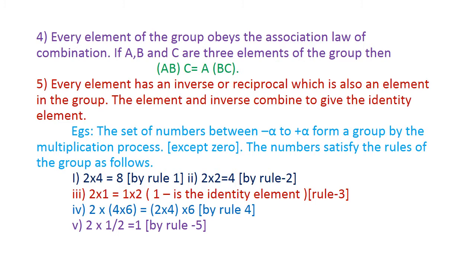The next one is every element has an inverse. When an element is multiplied by its inverse, it gives an identity element. 2, an element, multiplied by its inverse 1 by 2, will be equal to 1. Therefore the group which contains minus infinity to plus infinity except 0 obeys all the characteristics of a group. Therefore it is an example of a group.